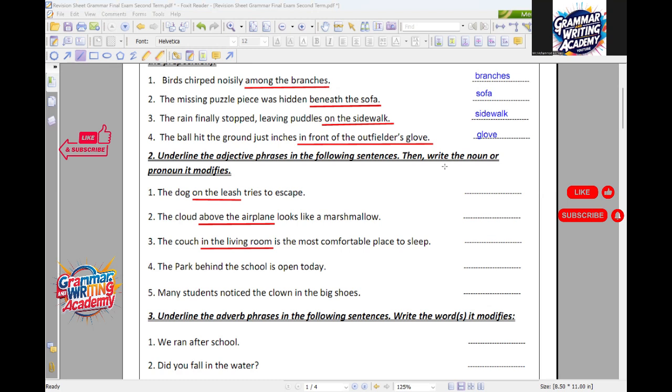Okay. Now this time, I think I'm repeating the names. Karam, have you answered before? No. Okay, number 4. Then Mohab, get ready. Number 4. The park behind the school is open today. The adjective phrase is behind the school. Perfect. It modifies park. Thank you so much, Karam. So here the prepositional phrase acts as an adjective phrase because here it modifies park, the noun park. Perfect. Okay, I'm going to move to another one.